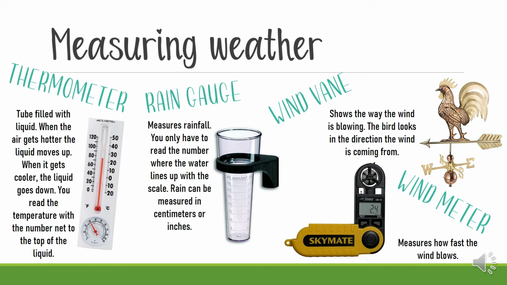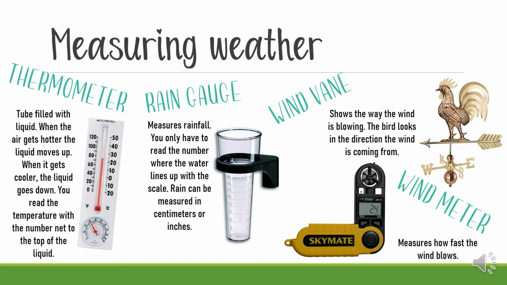Now I'm gonna show you how to read the thermometer. This tube is filled with a liquid. When the air gets hotter, the red liquid moves up. When it gets cooler, the liquid goes down. Then you have to read the temperature with the number next to the top of the liquid. Now in your book, you have a thermometer over there.